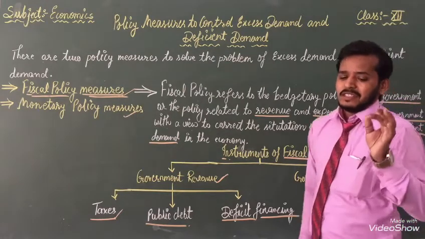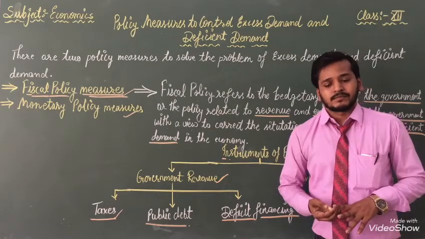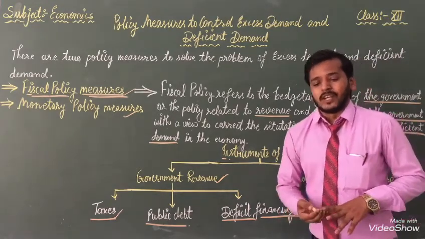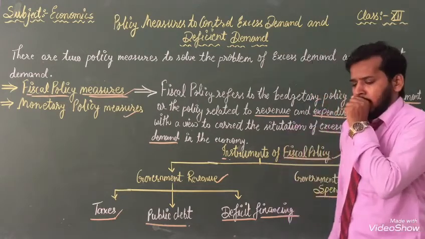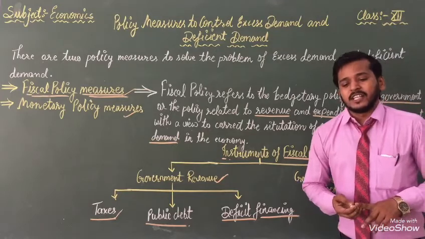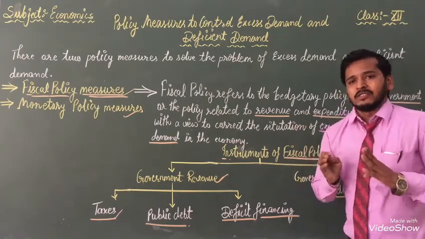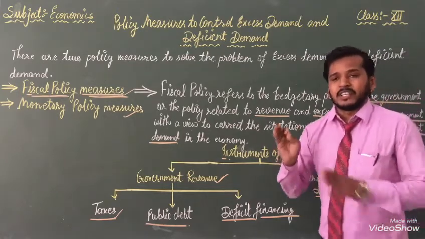Next, second example, education and public welfare programs. Third one, defence of the country and maintaining law and order, because the government is spending on law and order also.